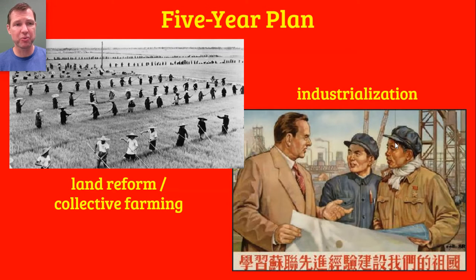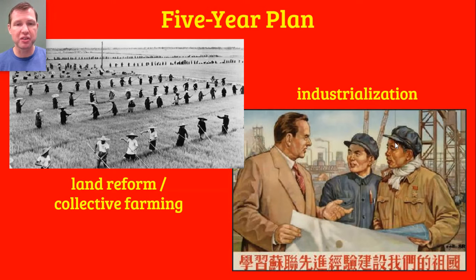And by the way, this is part of the reason why the Soviet Union did not have any money to rebuild Eastern Europe. Part of the reason why Eastern Europe stagnated under Soviet rule was that what money they did have available, they were putting into helping China modernize and industrialize. So China really benefited not only from the financial support that they received from the Soviet Union, but also they received technical support.